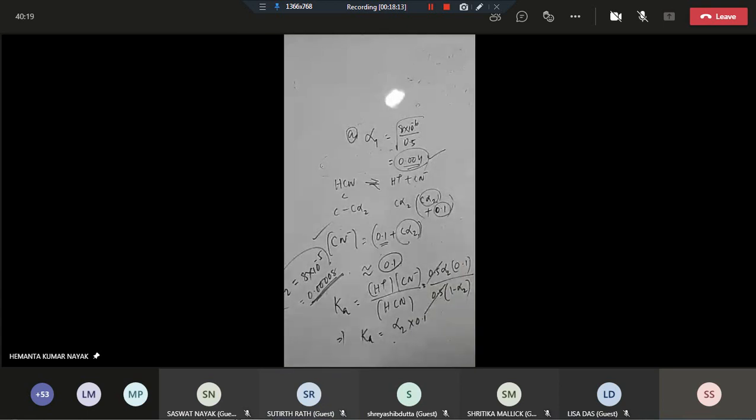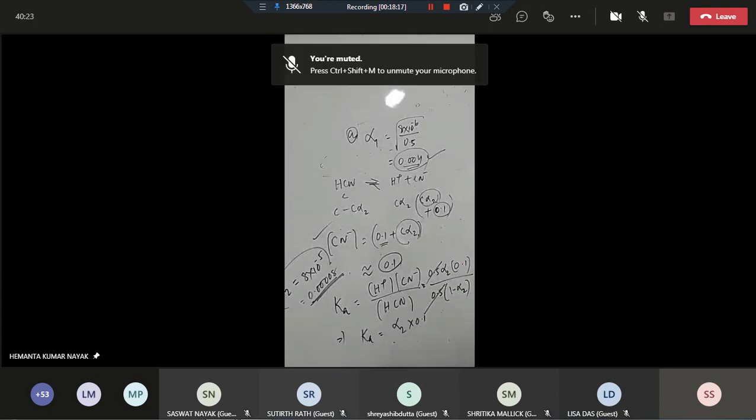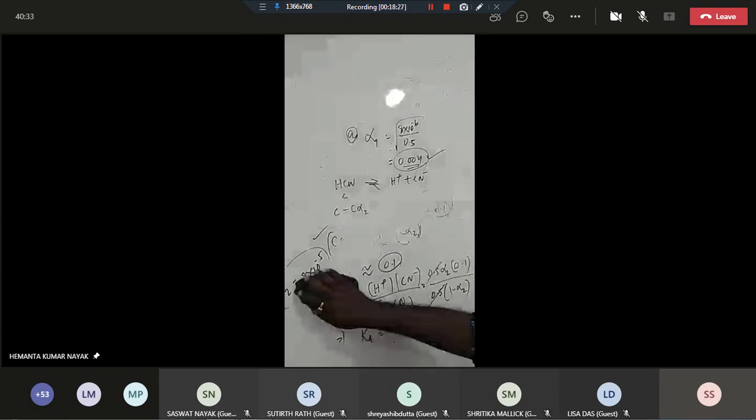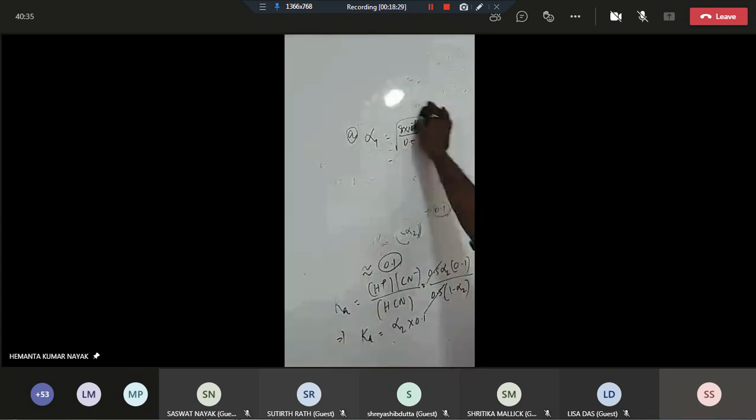So this type of question can be asked in an MCQ, an objective type question, because this is a fundamental question and doesn't need any complicated calculation. Okay. So listen.